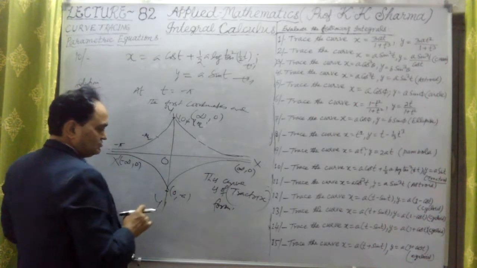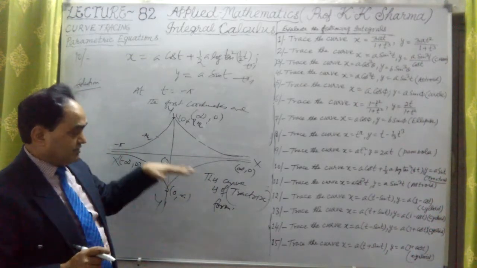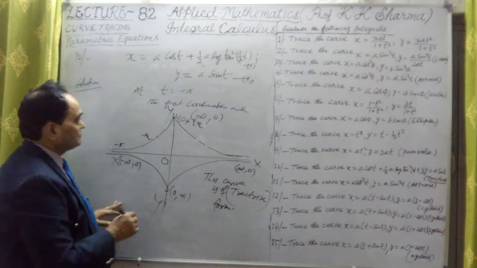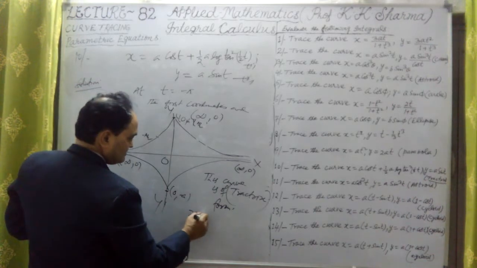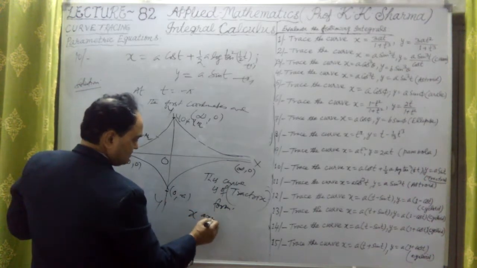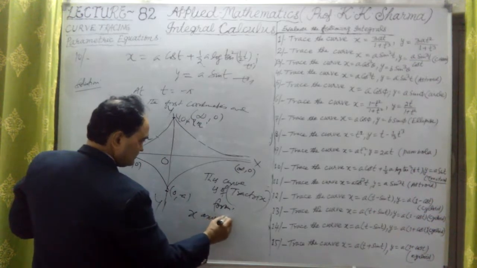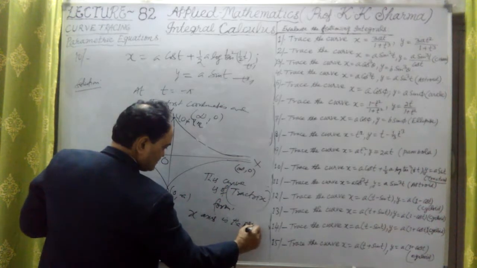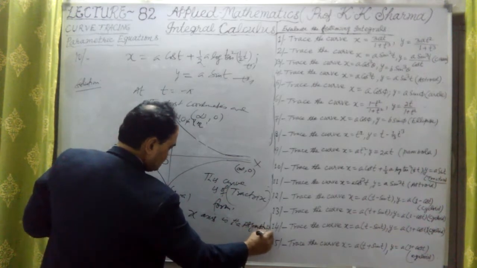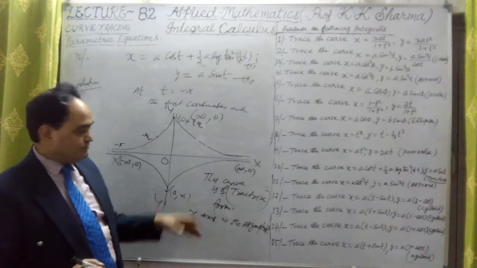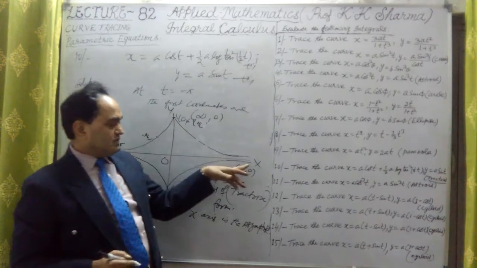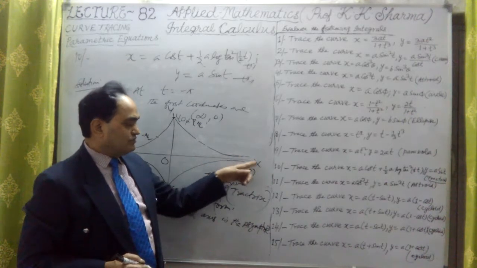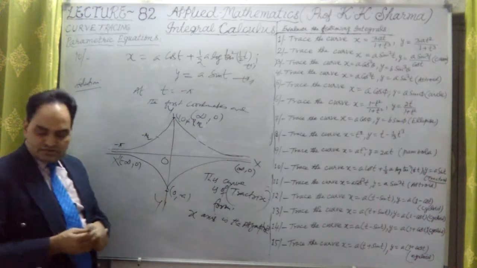So x-axis is the axis of symmetry, but this is the asymptote here, working as an asymptote. So x-axis is the asymptote here. Let me write here, x-axis is the asymptote. Here x-axis is working as an asymptote because at x tending to infinity, y is meeting at 0, y is 0 as x tends to infinity at that point. Okay, so x-axis is working as an asymptote.